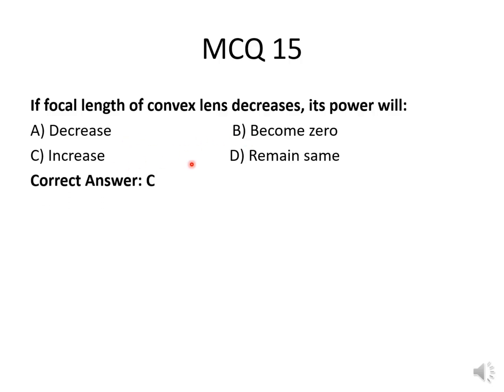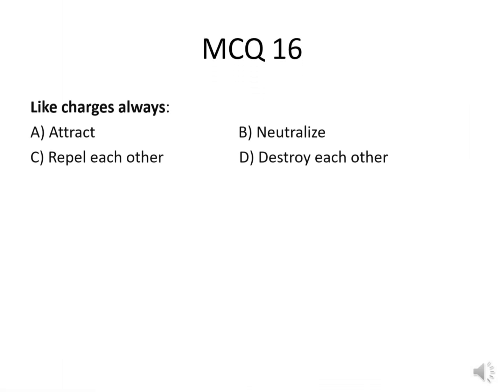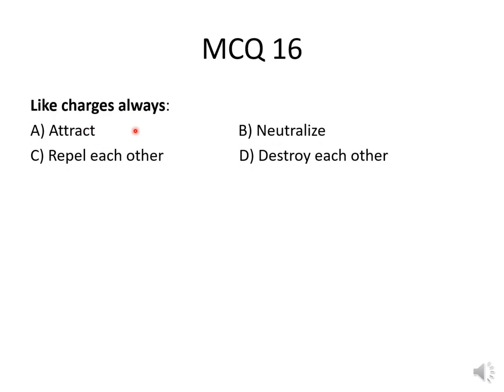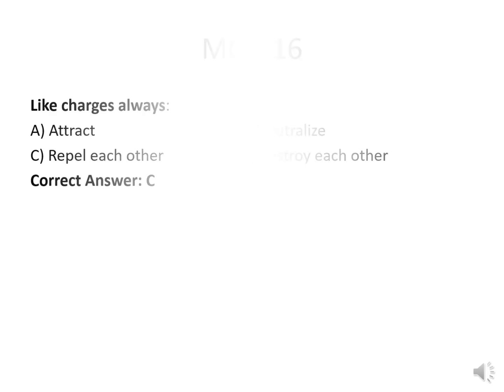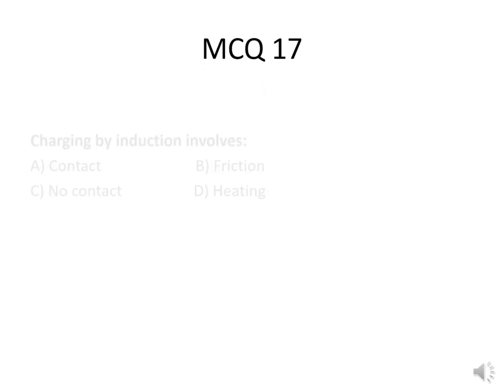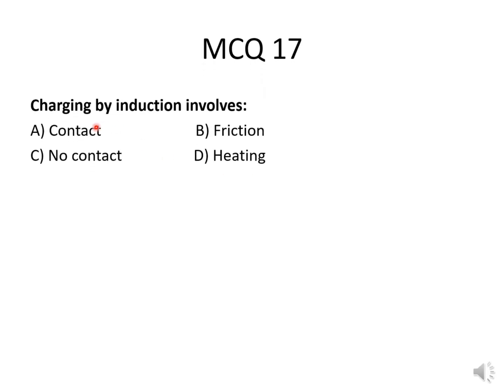The correct option is increases. MCQ number 16. Like charges always attract, or neutralize, or repel each other, or destroy each other. So the correct option is repel each other. MCQ number 17. Charging by induction involves contact, friction, no contact, or heating. The correct option is no contact.